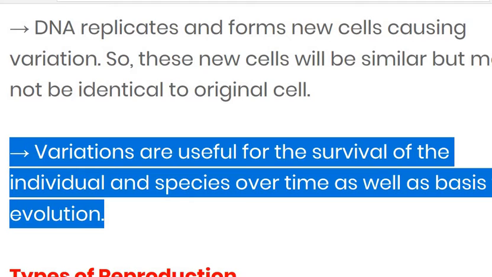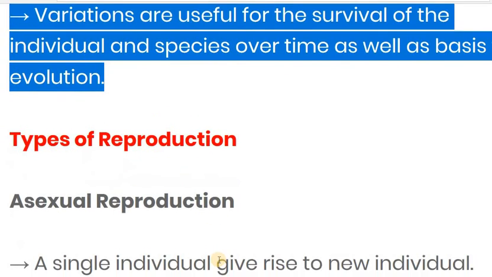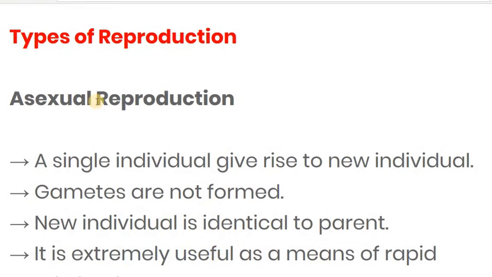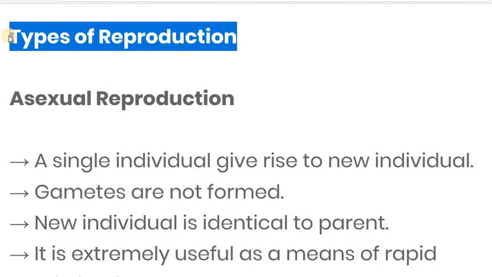And why is evolution needed? For maintaining and for survival purposes, evolution is required. So, variations are useful for the survival of the individual and species over time, as well as a basis for evolution. Now let's see the types of reproduction.